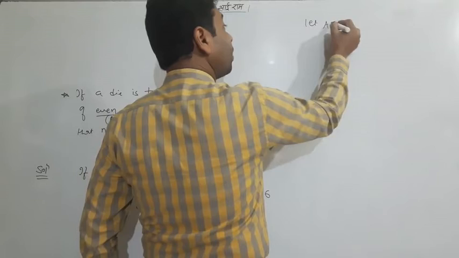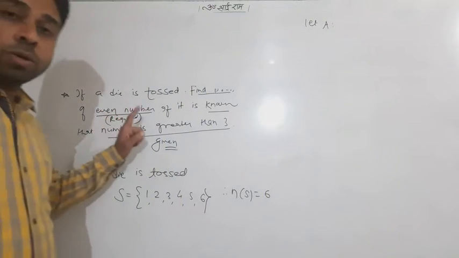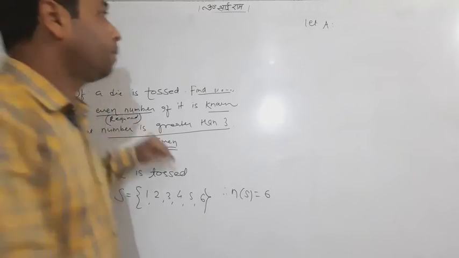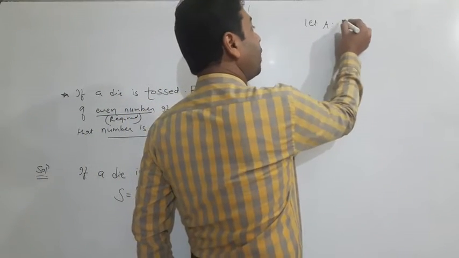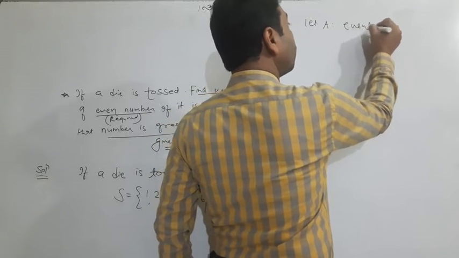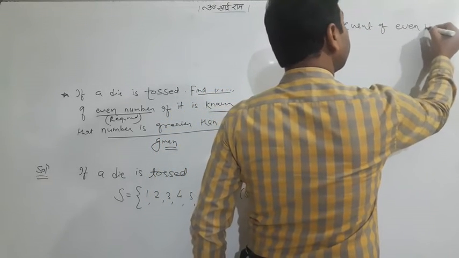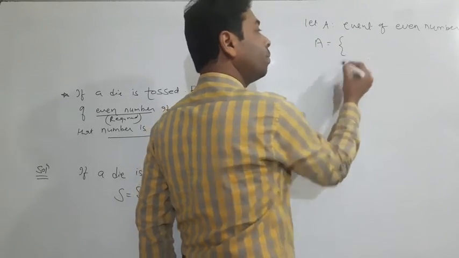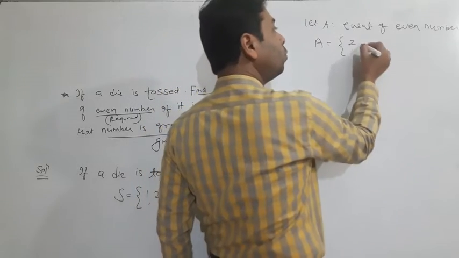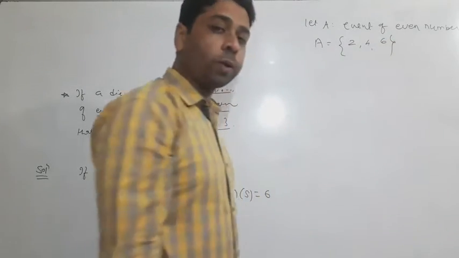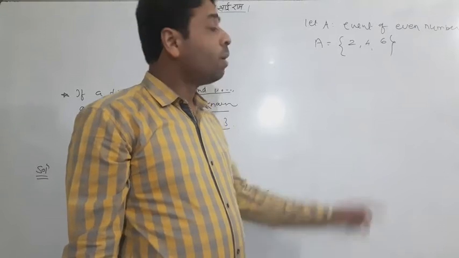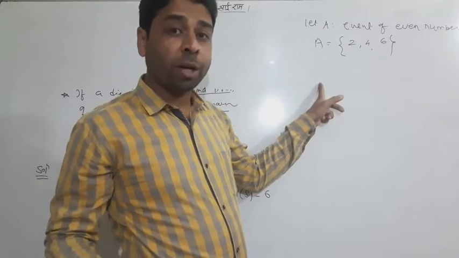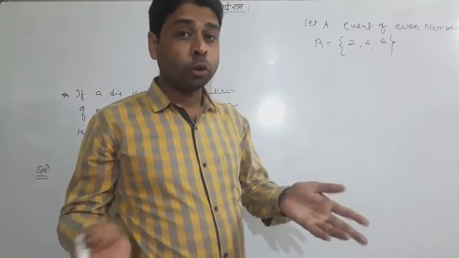Let A be the event which is actually required, even number. This is the probability we have to find, P of A. So the event of even number, A will be 2, 4 and 6. I again explain that we don't have to find n of A, and I don't need to find P of A, because in our formula P of A is not coming. So don't do the hard work for that.